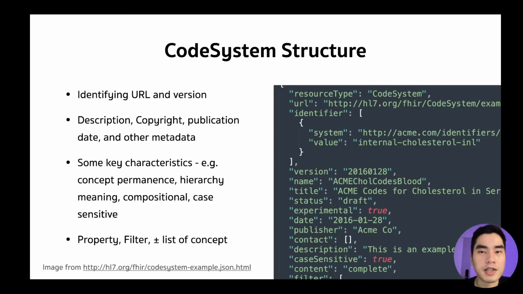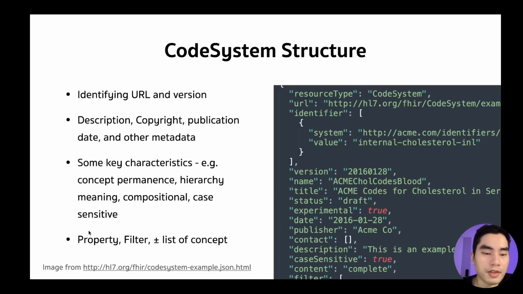But if the next version comes out and the concept changed, it doesn't have concept permanence. Hierarchy means whether there is a hierarchy or not. Compositional is whether codes can combine together to form another meaning, like in SNOMED, right? There is post-coordination and pre-coordination. And whether the code in that system is case sensitive or not. These are some key characteristics of that code system.